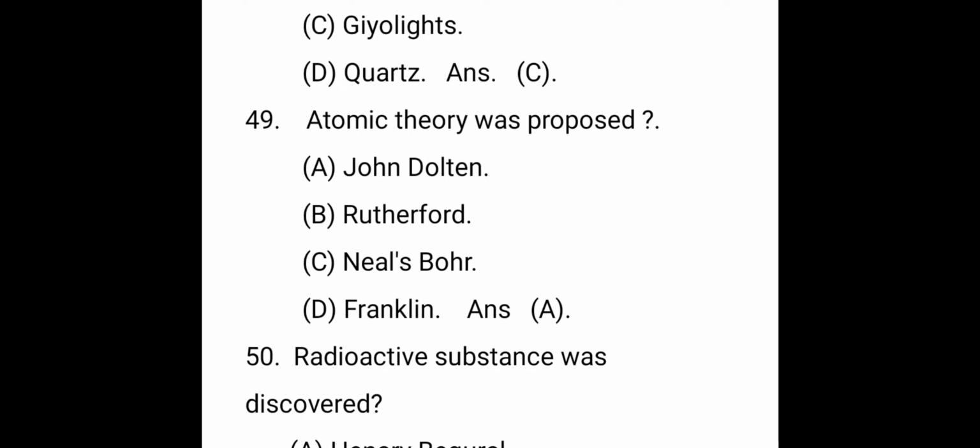The fundamental particles are protons, neutrons and electrons. The protons and neutrons are settled at the center of the atom, known as the nucleus. The electrons revolve around the nucleus just like planets revolve around the sun. This theory was Rutherford's theory.